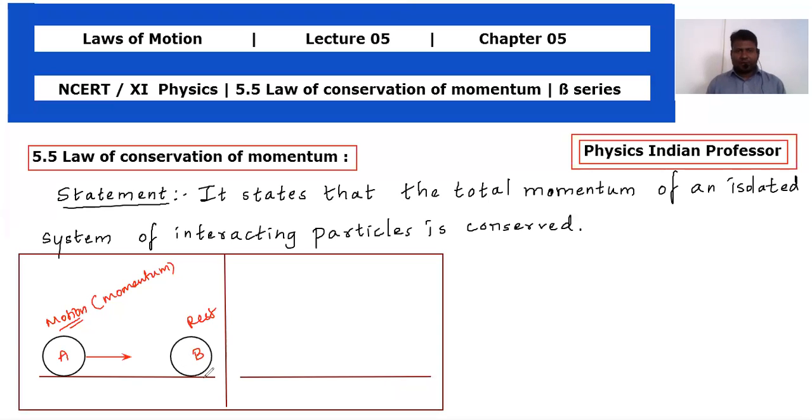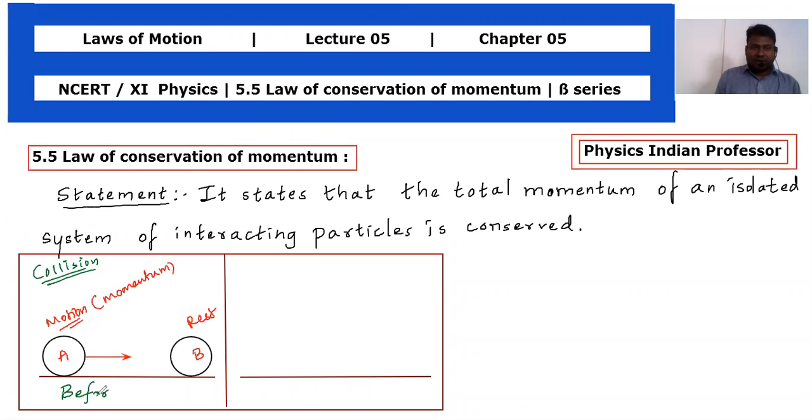So what is the momentum of this? Momentum in this scenario is happening, but here a collision is going to happen. So I can use the term before collision.